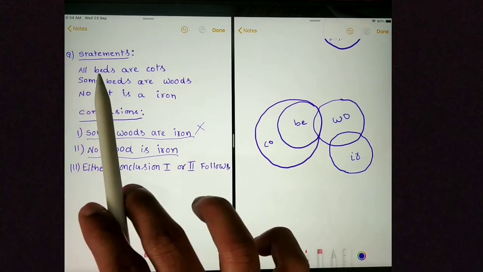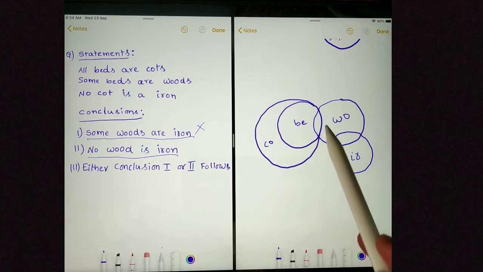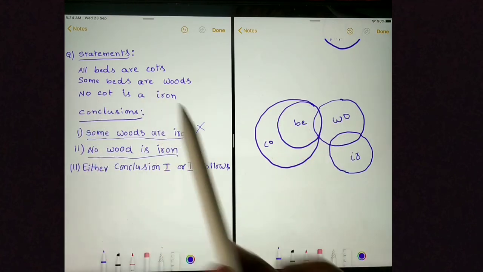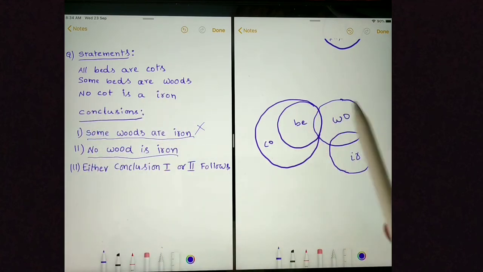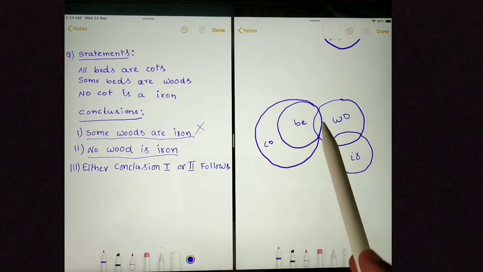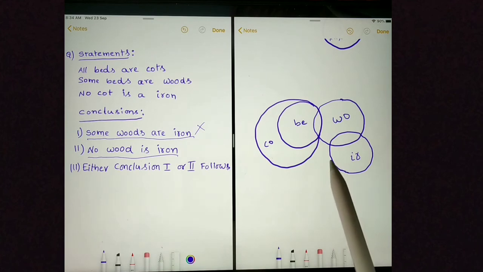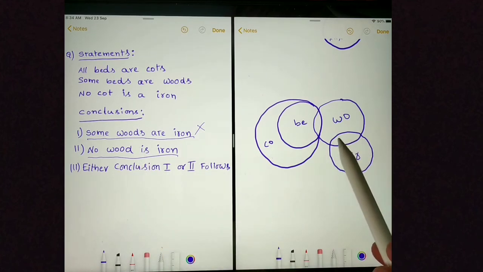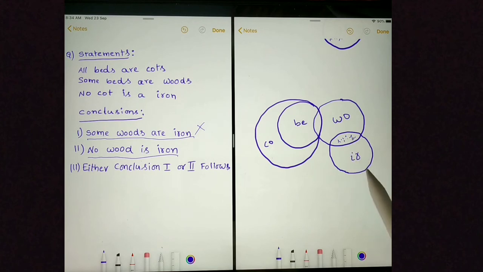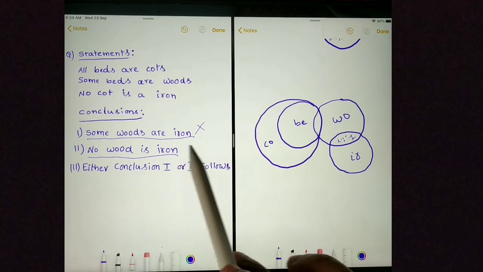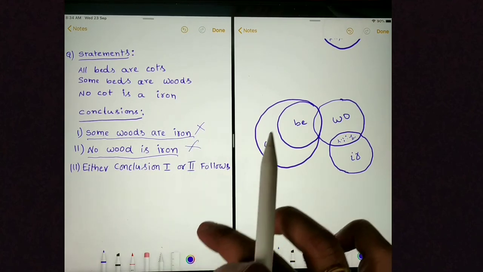Let's see whether it is following the statements or not. First statement is all beds are cots. Yes, all beds are cots. Some beds are woods. Yes, some beds are woods. No cot is iron. Cot circle and iron circle are not related. We are following the statements. And by following the statements, I could prove that some woods are iron. Because I could prove some woods are iron, we cannot say no wood is iron. This is wrong.